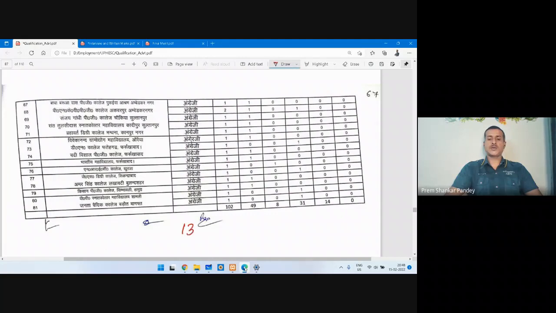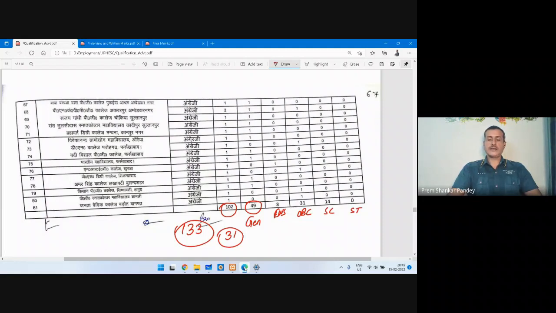Out of 133, 102 seats are for co-education and 31 seats are for women's colleges. And 49 seats are for the general category, 8 for EWS, 31 for OBC, 14 for SC, and nil for ST.